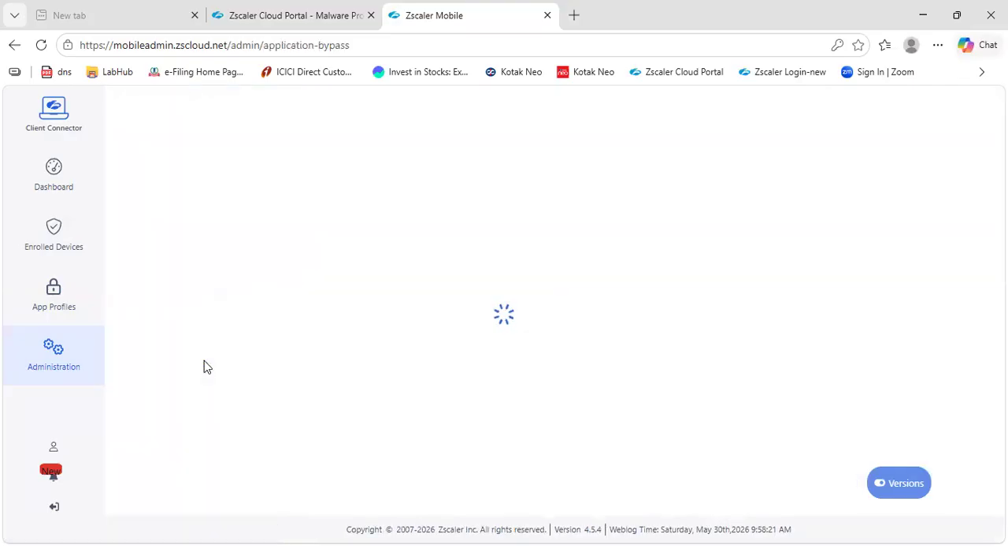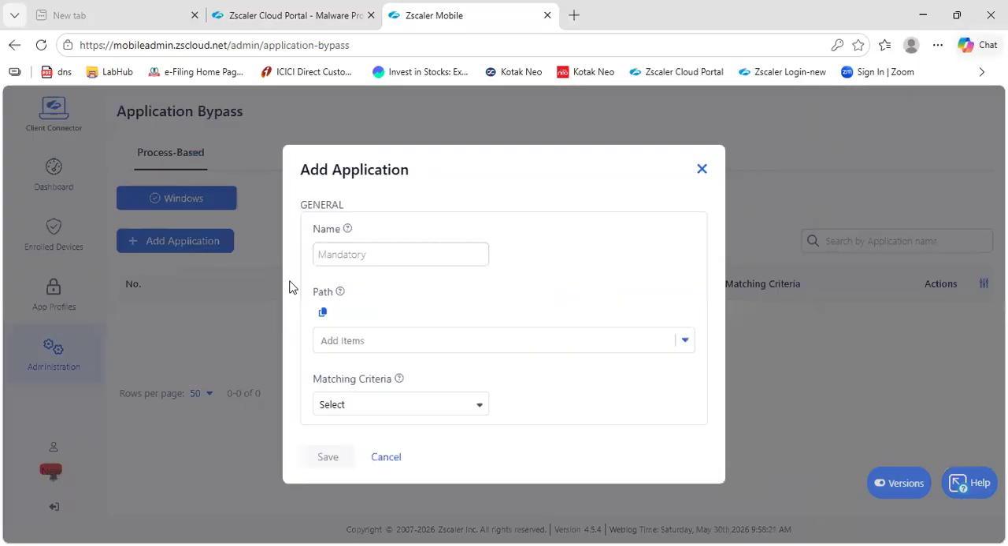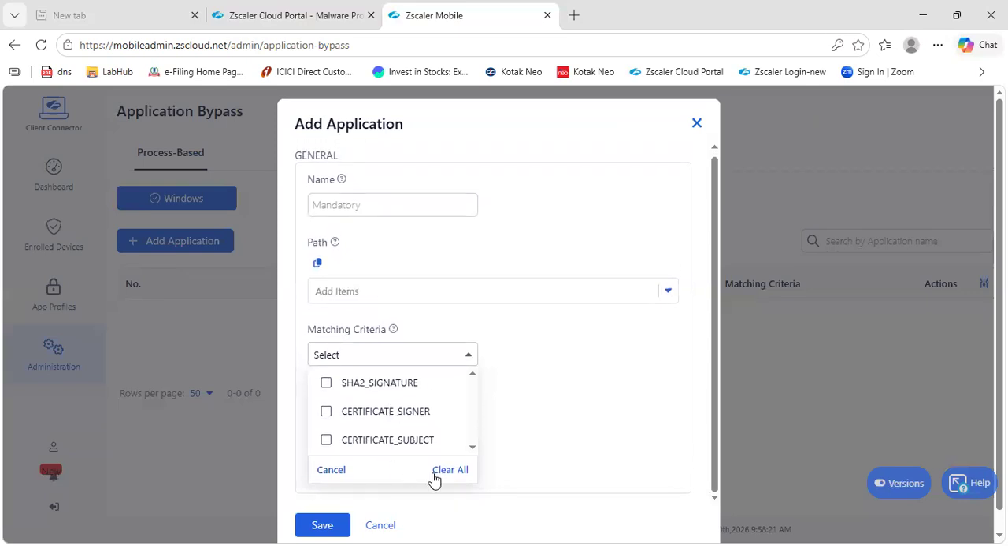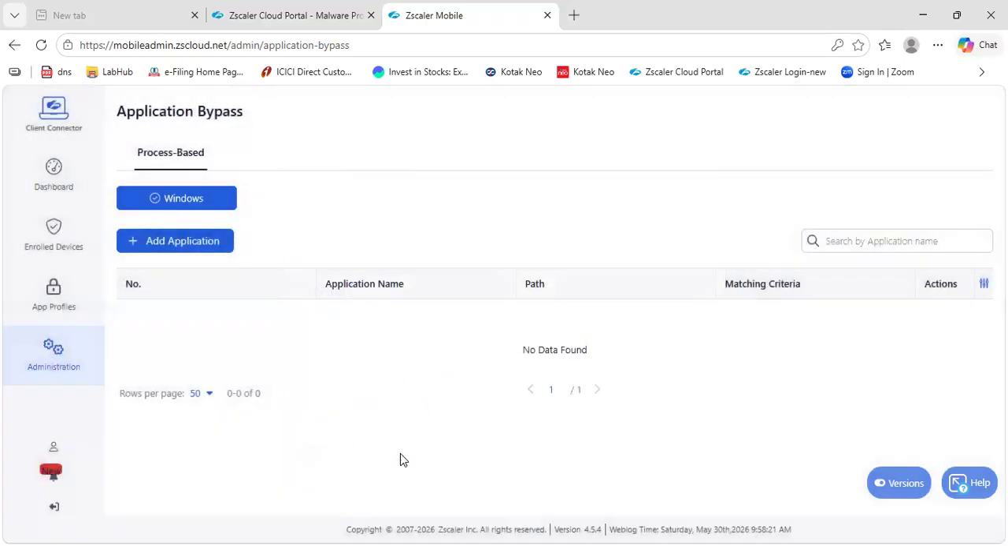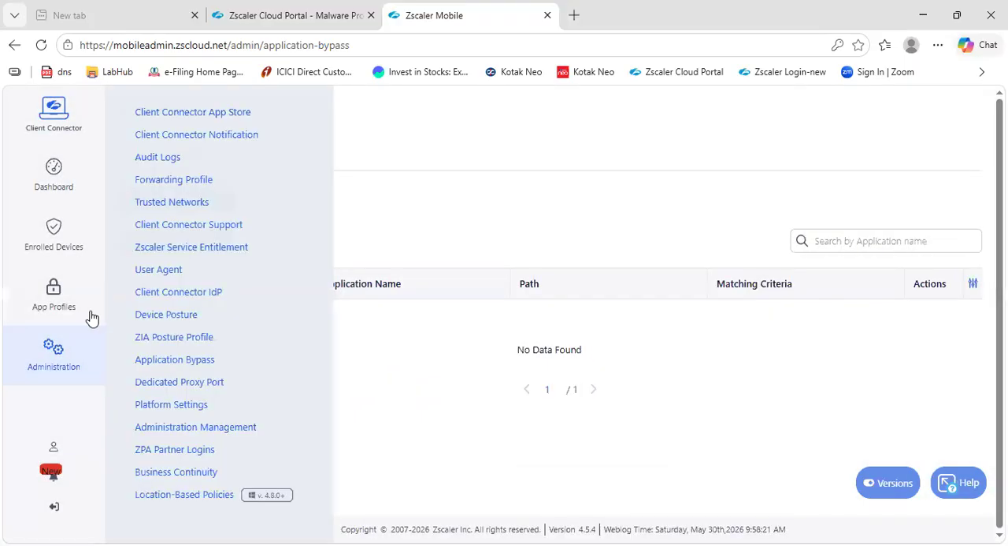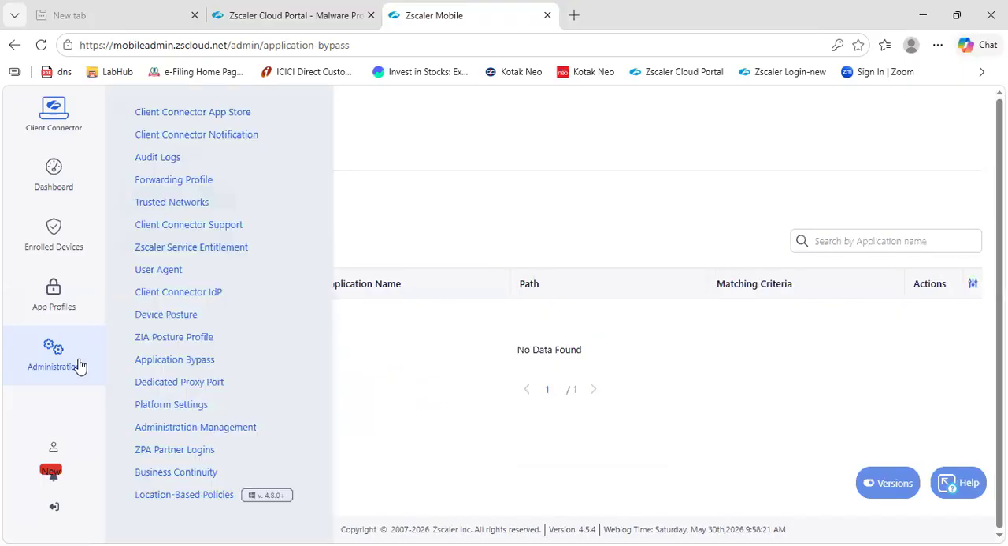Application bypass, if you want to do application bypass, there are two options, application bypass and another is your dot extension, something like that. Add application, you have to select the item, path, you can put a path over here. Process base, there is another option, previously it was not there, but there are two options, process base, I just forgot these two terms.